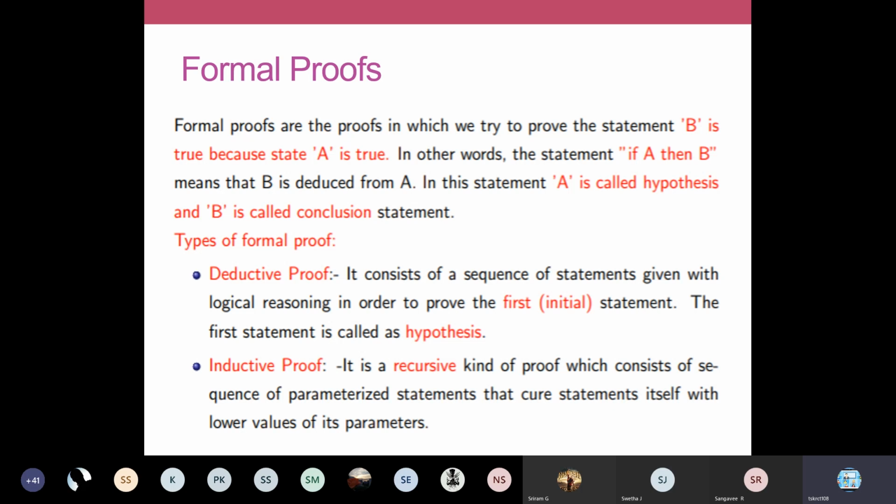Okay. Try to remember, you have studied something called mathematical induction in your school days. So that applies here to your inductive proof. All those problems, whatever you have studied under mathematical induction in your school days, the same thing. We are going to solve some simple problems here.